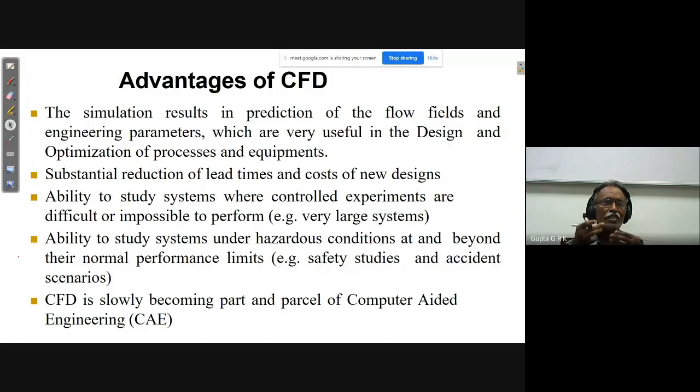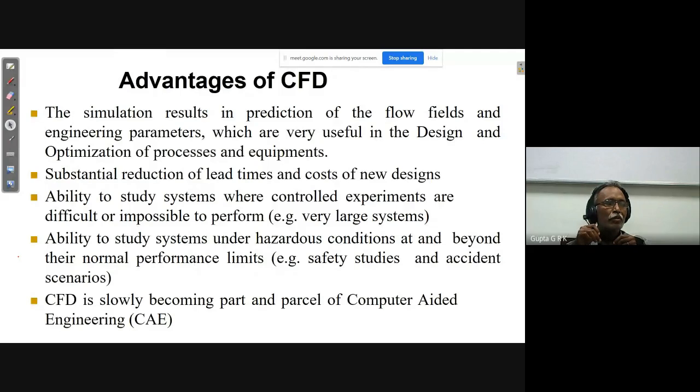As I was telling, if there is high temperature, high pressure, and other things, it doesn't matter, right? I can get the value at any intricate point. So hazardous conditions and beyond their normal performance limits, for example, safety studies and accident scenarios. And actually, when they do automobile crash analysis, if there is an accident, right? So what is going to happen to the inside passengers and the body? That you can do with the simulation. You need not risk either the automobile or the human life.